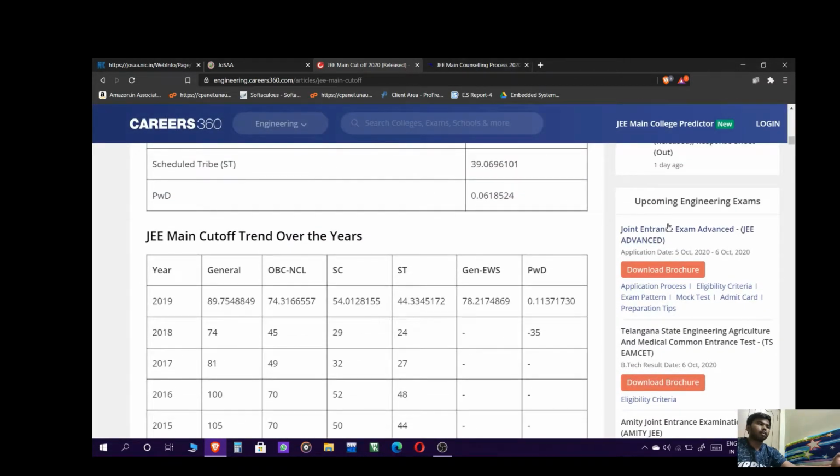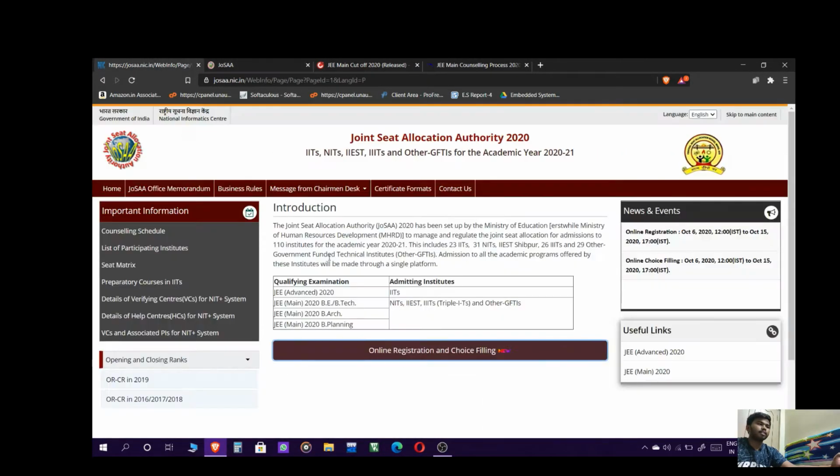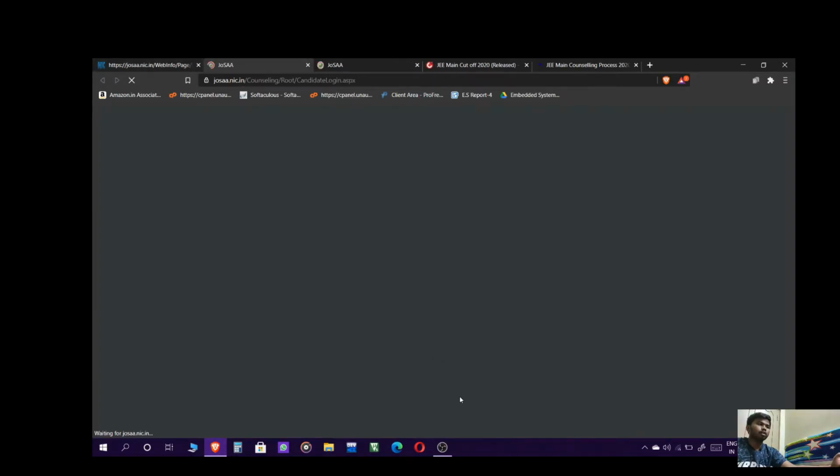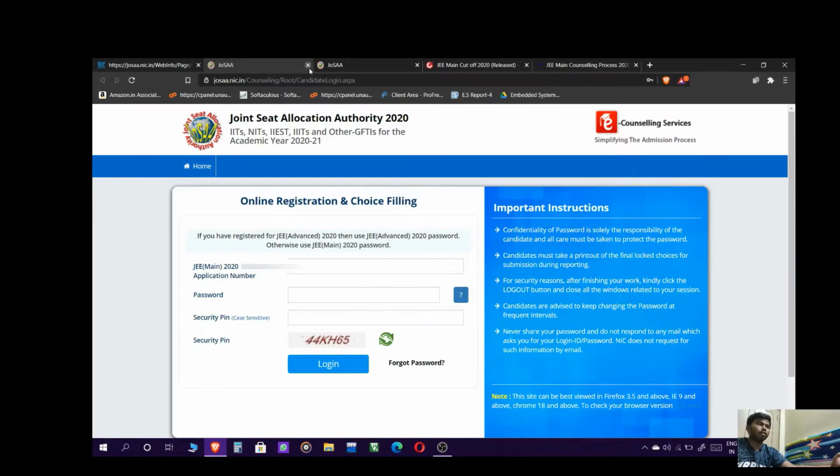Okay, let's go here. You can see the JoSAA page. I will provide this JoSAA link in the description. You can get it there. Here you can see the online registration and choice filling. Okay, I am just clicking on it. Sorry, I already opened this tab. Here you can see I already filled in the details, and there is a security pin. Let's type that.